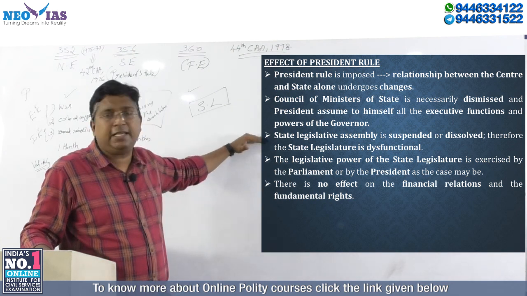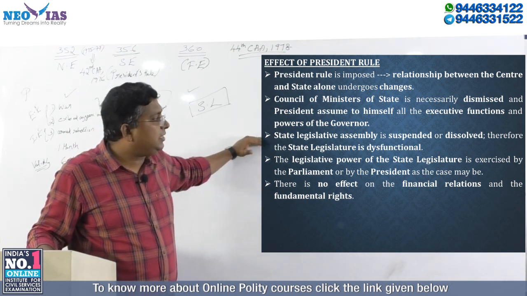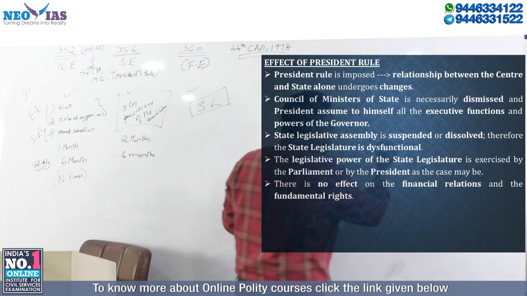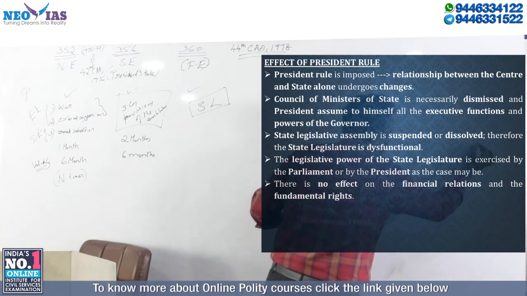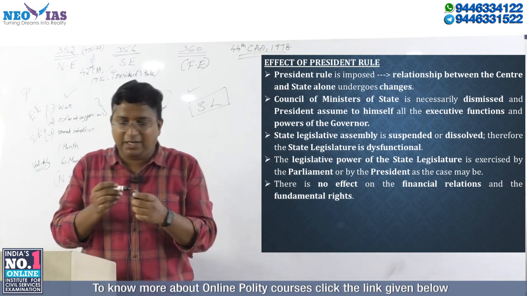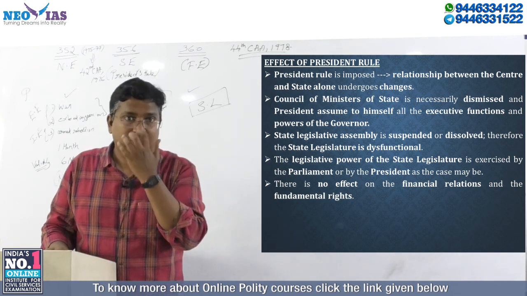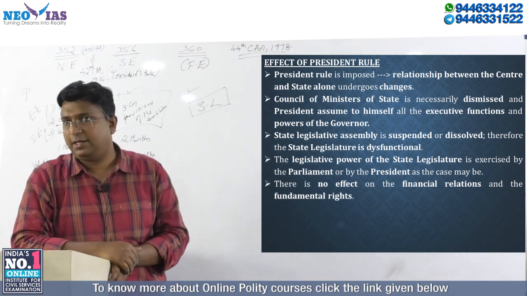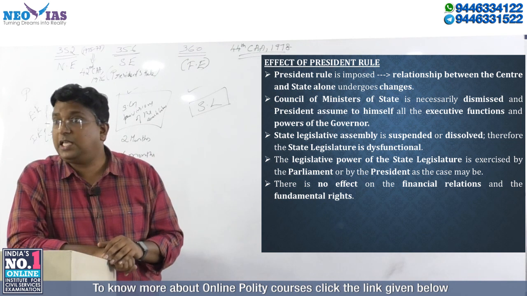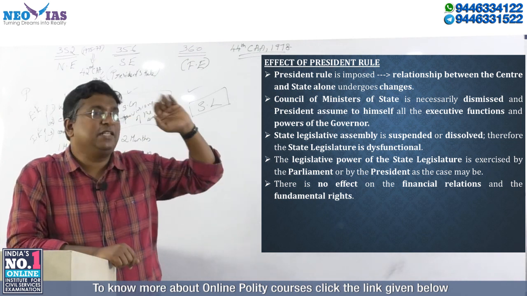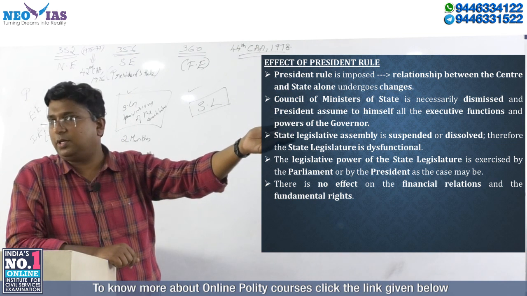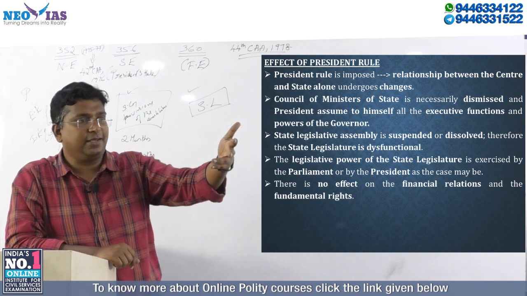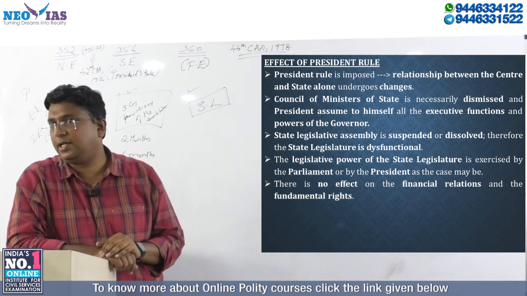Regarding the state legislative assembly, there are two options. It is suspended or dissolved. You know the meaning of suspended or dissolved. Suspended means it can be revived anytime. It means that currently it will not function, but after some time it will be revived. All the members will continue as members. Dissolving means election has to be conducted once it is dissolved. Dissolution results in election. Suspension does not result in election. It can be revived back.